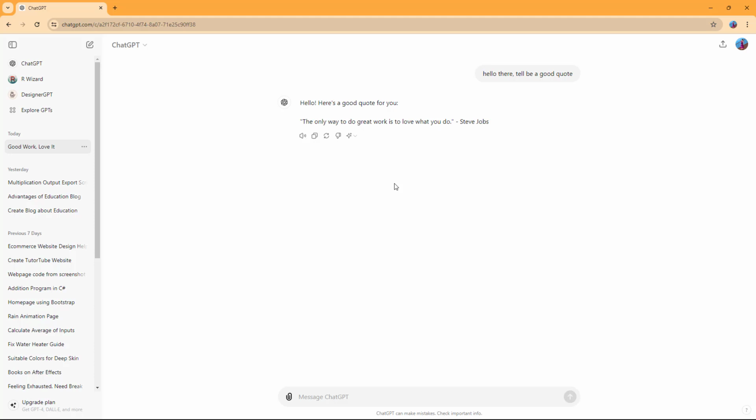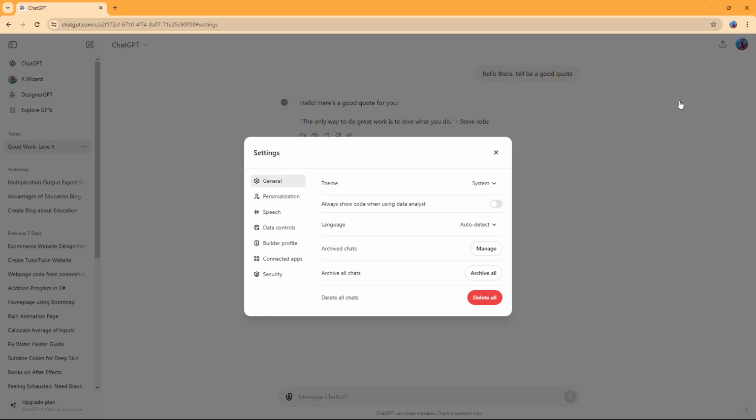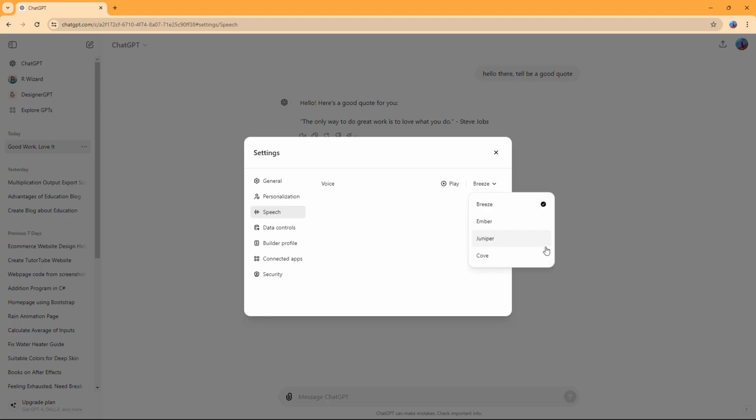So that is what you have, as you can hear, and it is in a certain voice. If you want to change the speed settings for this, then you can go over here onto your profile and then onto settings right here. And over here on the left hand side, you can see that speed is an option. And right now, Breeze is an option right here. Let's just go onto Cove and then press the play button.